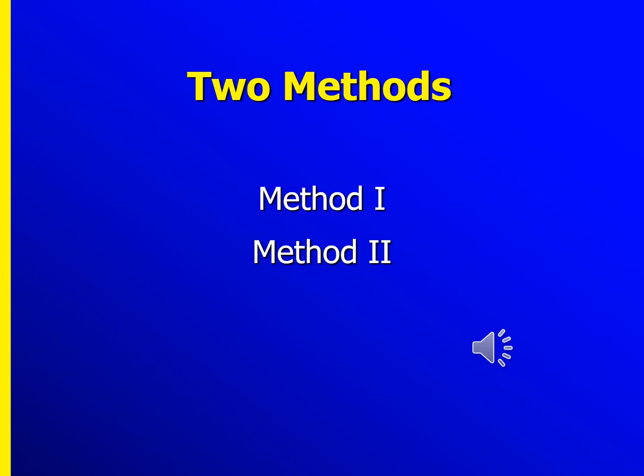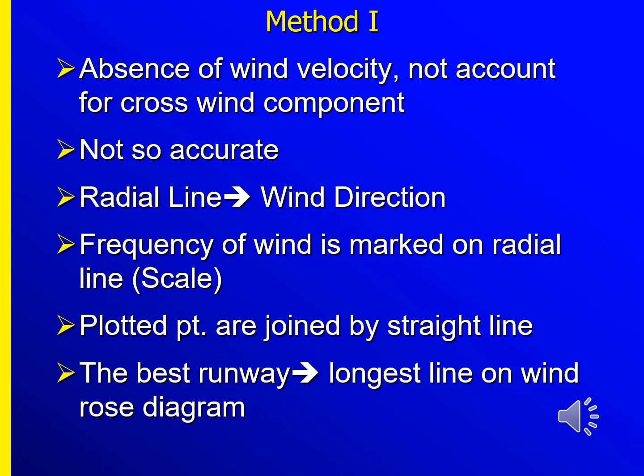To determine the windrose diagram we apply two methods, method 1 and method 2. Firstly, we talk about method 1. In this case, method 1 does not concern the wind velocity. It does not take account of the crosswind component and is not so accurate. We only apply the radial line for the wind direction, and the wind frequency is marked on the radial line,